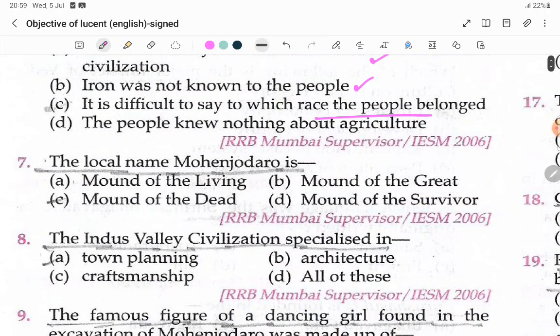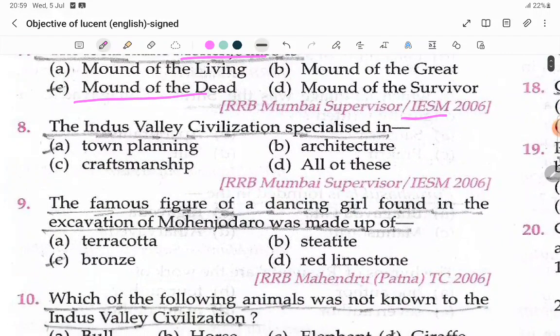Local name Mohenjo-daro is a very important question: Mound of the Dead. Many exams asked it, but they didn't give it here. Whatever I am teaching is enough for the exam, but you have to see all the videos because they are very helpful for you. If you like and subscribe to my channel, you will get all the videos free of cost, and that much is enough to clear most of the exams.